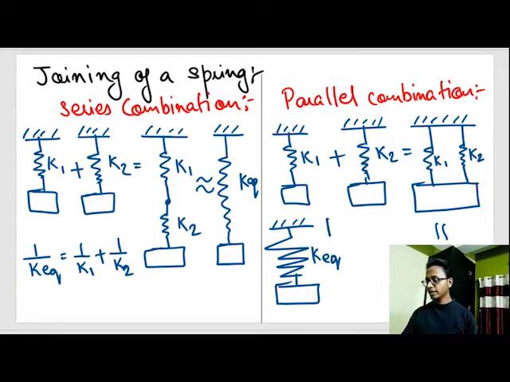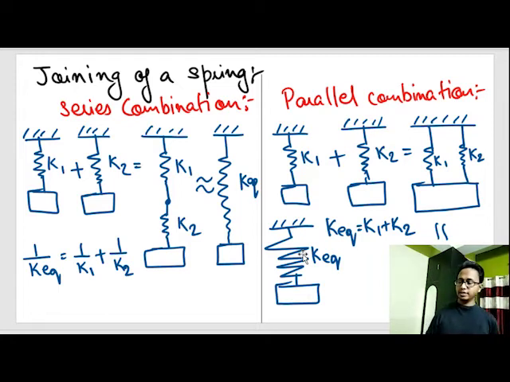Now do you notice a similarity out here? Have you seen this formula somewhere? This formula was there in the resistance circuit. But in the resistance circuit, in series combination, you used R equivalent is equal to R1 plus R2. In parallel combination, you used 1 by R equivalent. But in the case of springs, the formulas get opposite. In series combination, you use 1 by K equivalent is equal to 1 by K1 plus 1 by K2. And in parallel combination, you use K equivalent is equal to K1 plus K2.